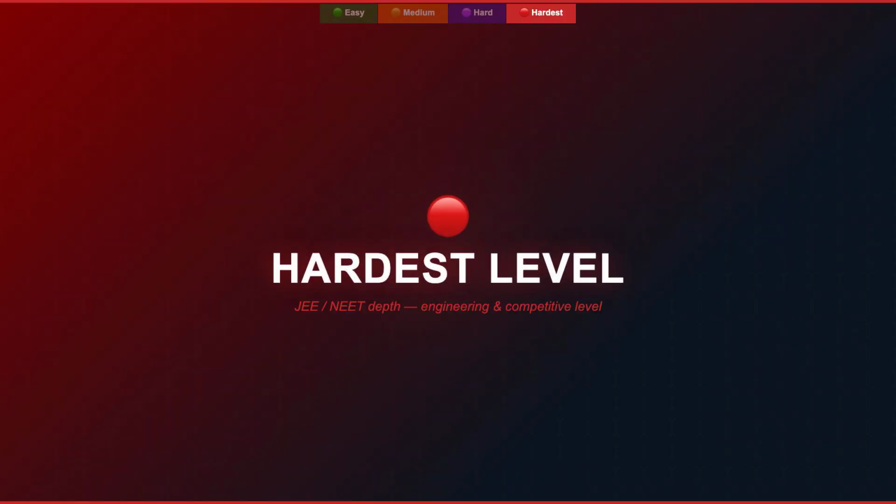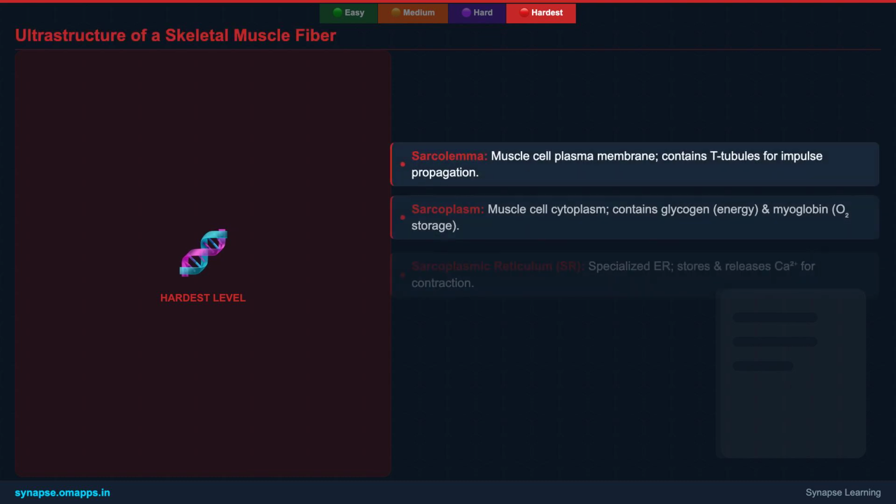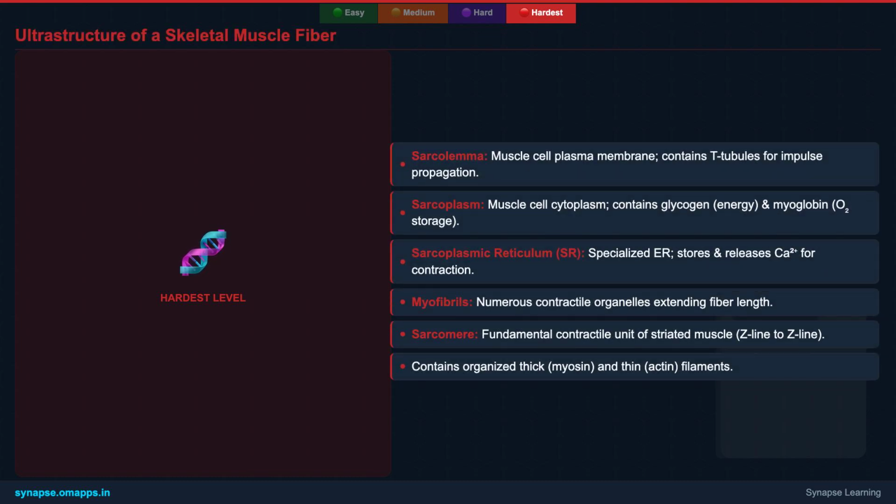You've made it to the hardest level. Prepare to explore the intricate cellular architecture and the precise biochemical cascade that underpins muscle contraction, delving into competitive depth and engineering insights. Let's dissect the ultrastructure of a skeletal muscle fiber, which is a single muscle cell.